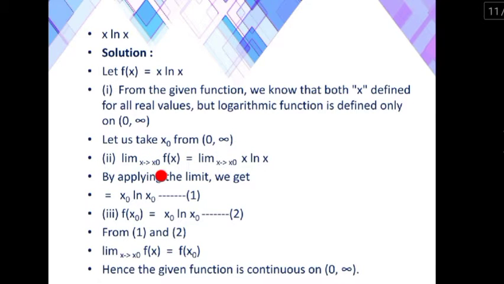Limit x tends to x naught, f of x. f of x is x logarithmic x. Substitute x as x naught in the limit, which is equal to x naught logarithmic x naught. Assume this as 1. f of x naught is x naught logarithmic x naught. From 1 and 2, limit x tends to x naught, f of x is equal to f of x naught. Hence, the given function is continuous on 0 to infinity.